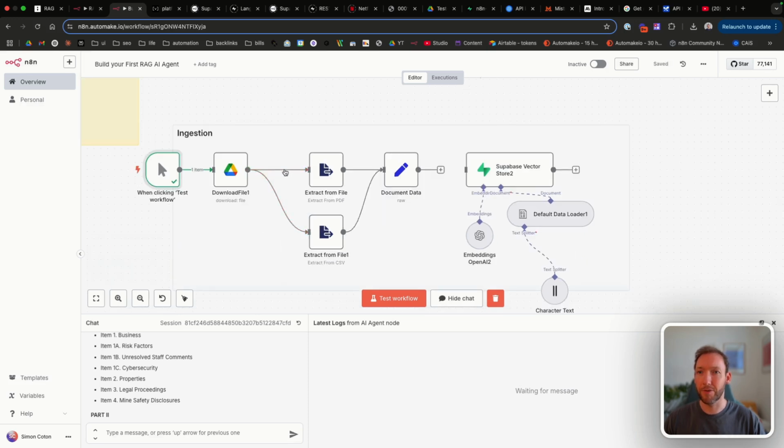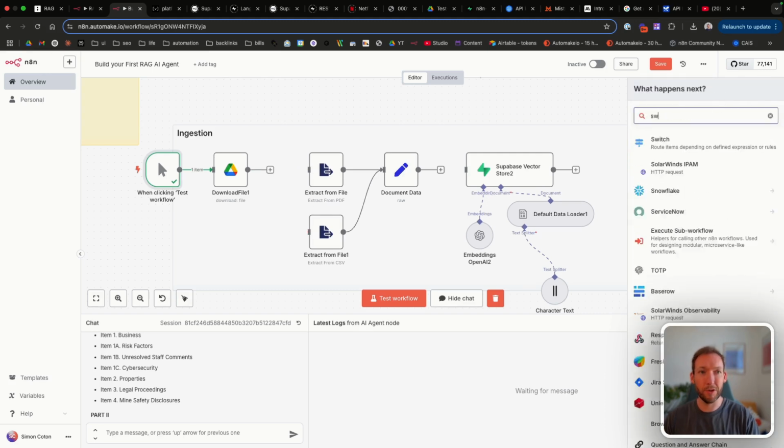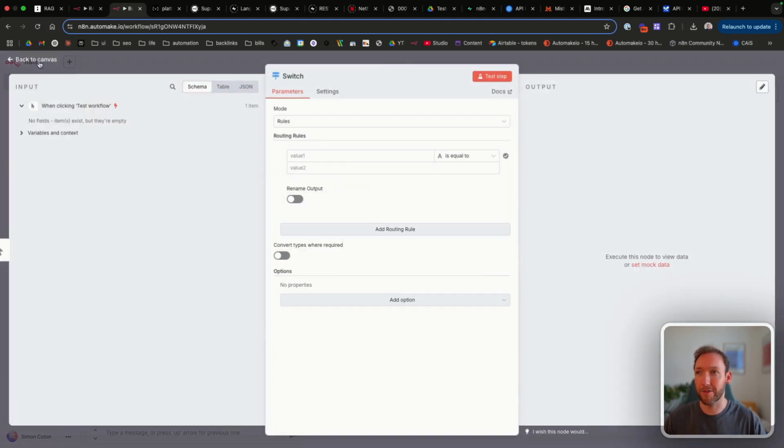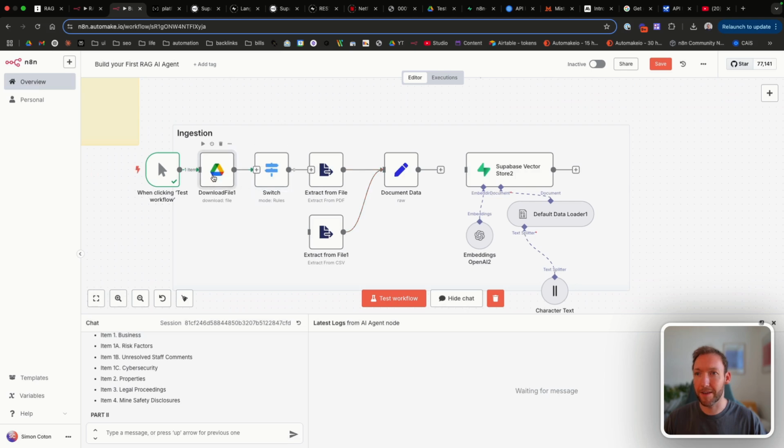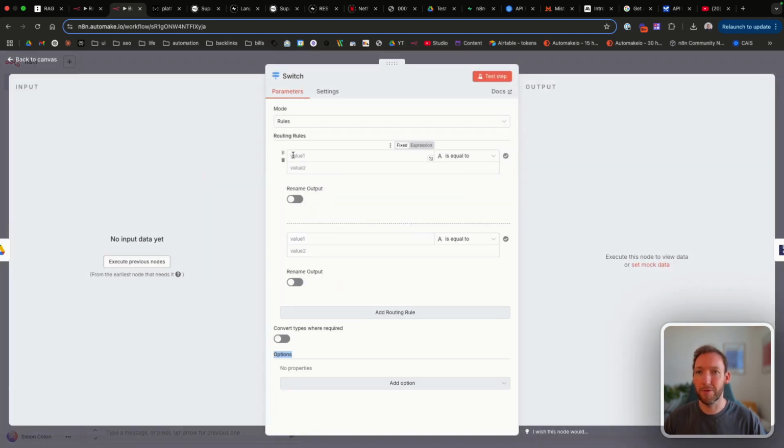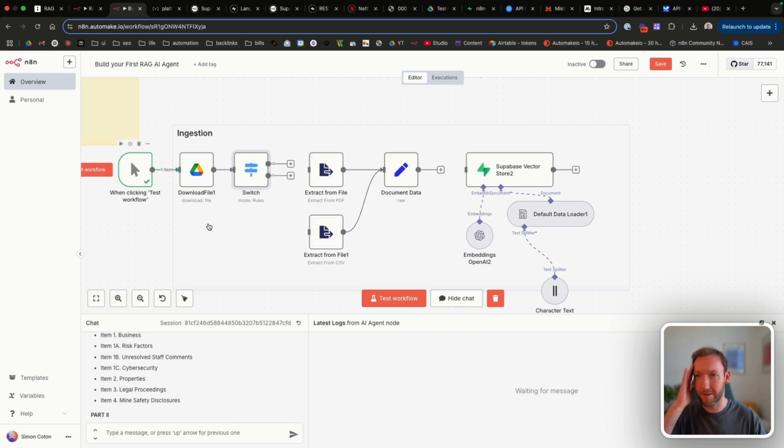So what we'd have to do here is, instead of connecting both of these, we'd put a switch node in. The switch node allows us to say, if the file type is this, then perform this route. If the file type is this, then perform this route. So if it's a PDF, go down this route. If it's not, go down this route, for example. So we'll connect the switch node and we'll give it another route. Disconnect this. Let's execute the workflow so that it can start and show us what the file type is.